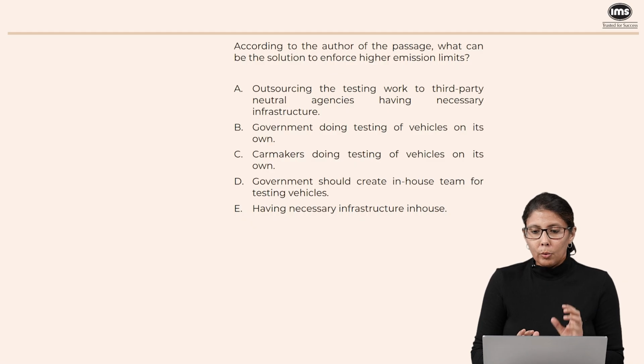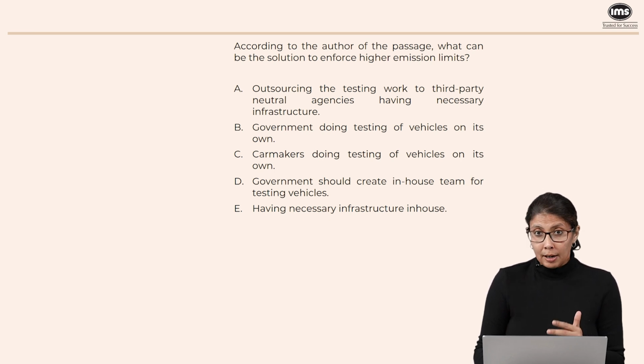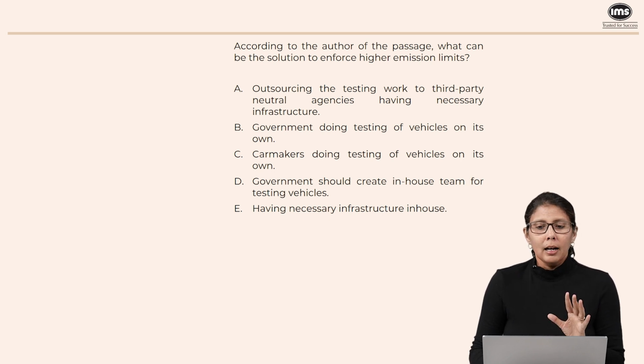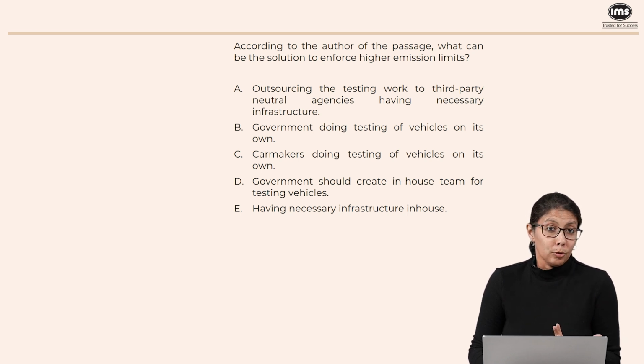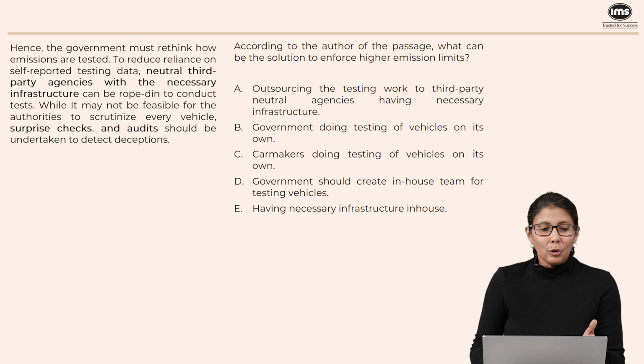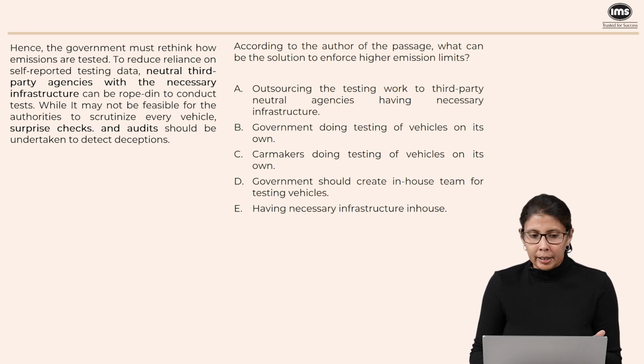Now here, the question is asking us, according to the author of the passage, what can be the solution to enforce higher emission limits? Again, it's a fairly direct question. We just have to look at the paragraph in which the author is making specific suggestions. So, how can we enforce higher emission limits, or rather stricter emission limits is what the question should be asking. So, here we are trying to say that we need to reduce reliance on self-reported data. So, other companies should not be able to do what Vendora did.